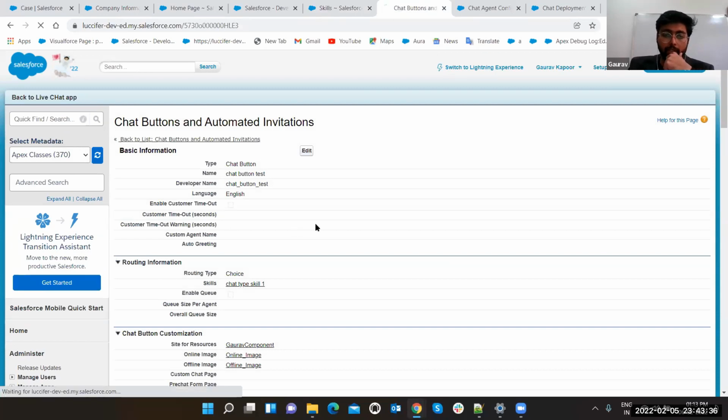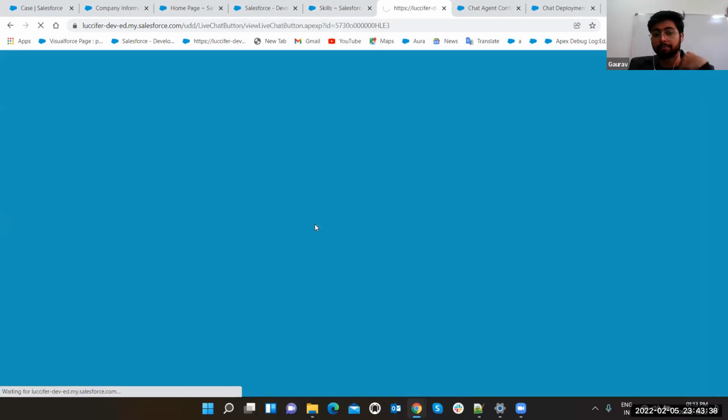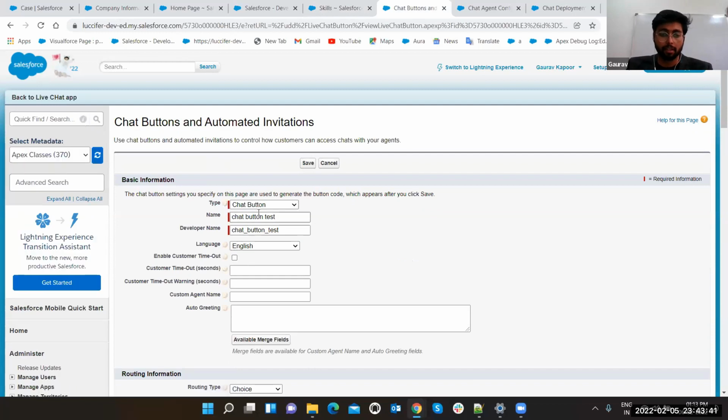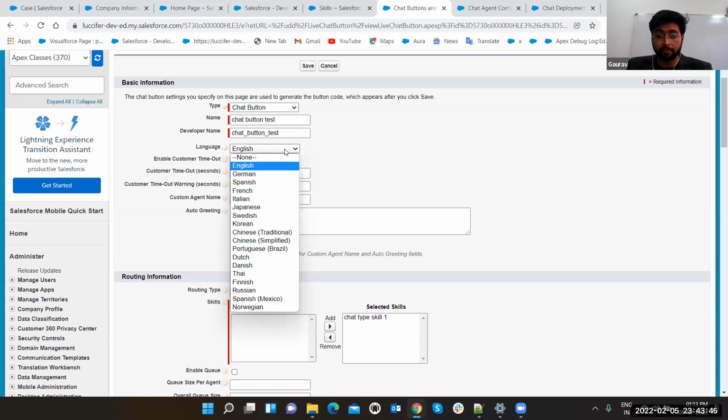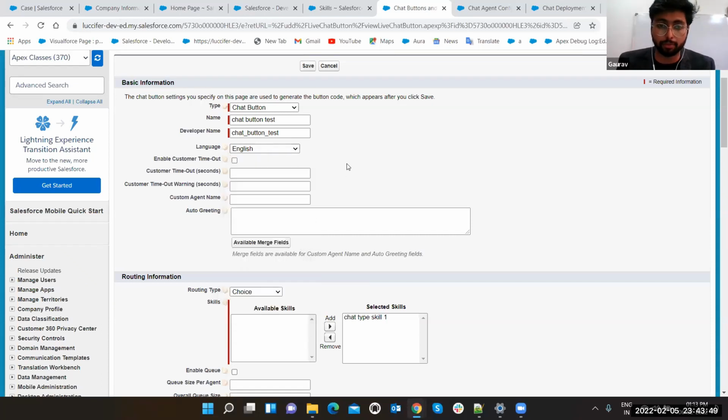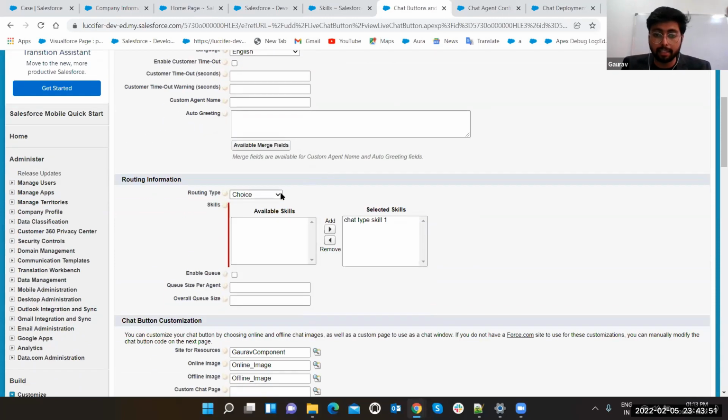After that, let's create a chat button. This is going to provide you all the functionality to create the button. Just provide the name, developer name, and language. You can also provide a separate language because you can use Salesforce in any country, right? So this handles the language issue also. Here, select the skills. This is going to show you all the skills which you have created. We have created one skill, but you can select from any number of skills available for this chat button.